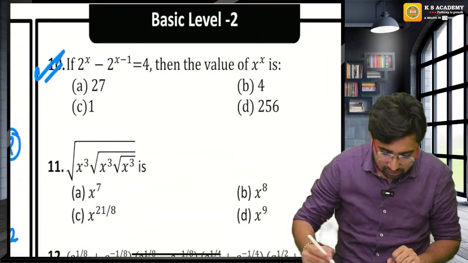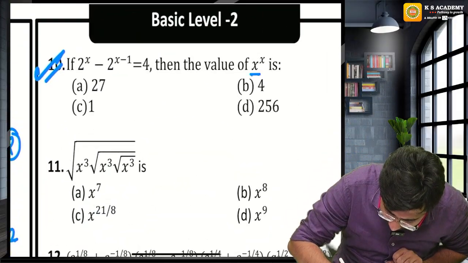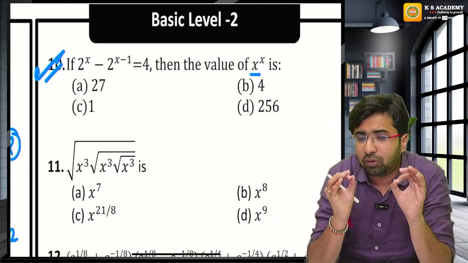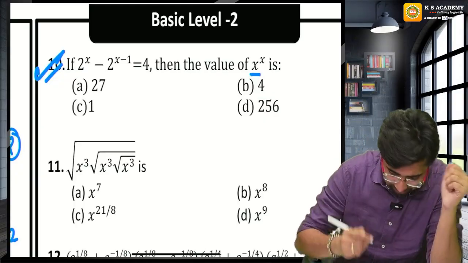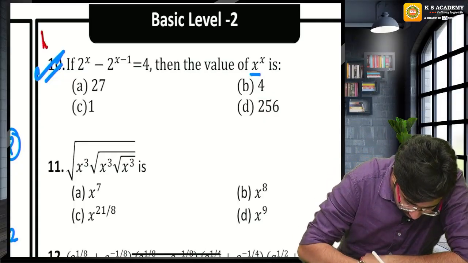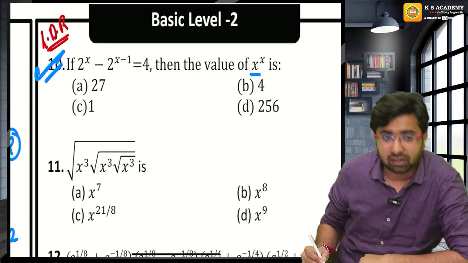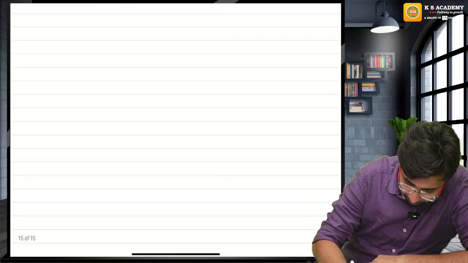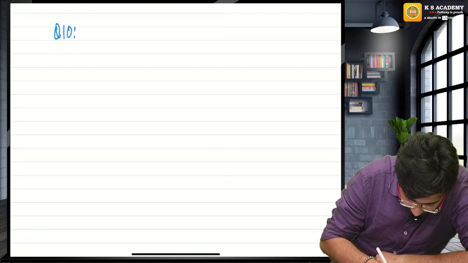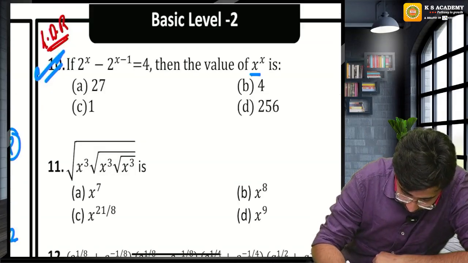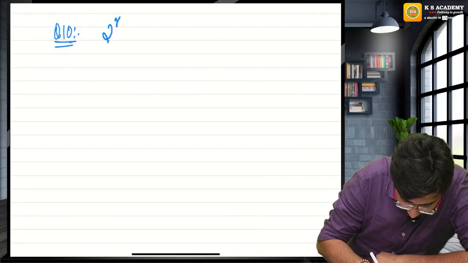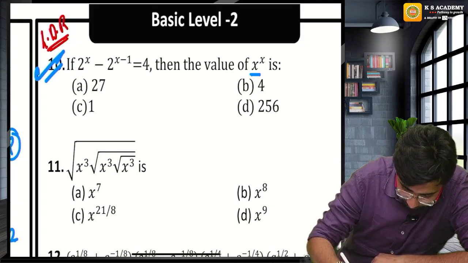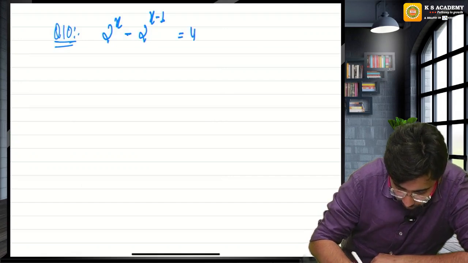Please start with this. I am not asking the value of x. I am asking the value of x raised to the power x. Very good question. You can mark this question as LDR, last day revision question. Question number 10: 2 raised to the power x minus 2 raised to the power x minus 1 is equals to 4.